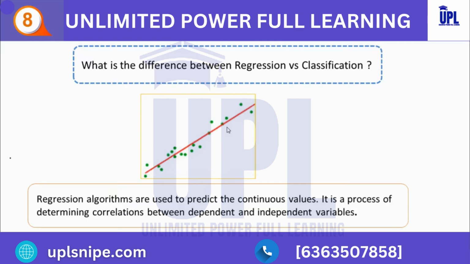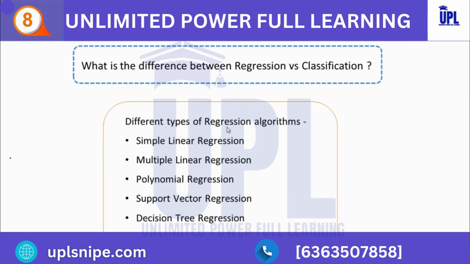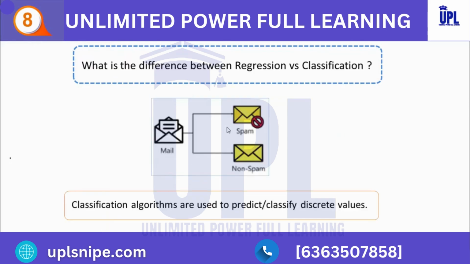So let's understand by taking some examples. Let's suppose I have a data set which consists of one dependent variable and one independent variable. The independent variable contains the years of experience, whereas the dependent variable contains salary. As we know, as the experience of a person increases, the salary will also increase. So this is an example of linear regression. There are different types of regression algorithms: simple linear regression, multiple linear regression, polynomial regression, support vector regression, decision tree, random forest.